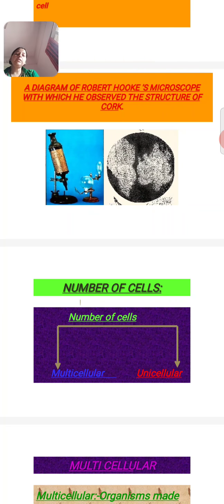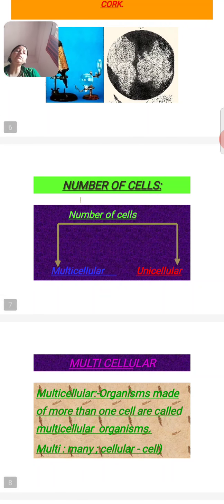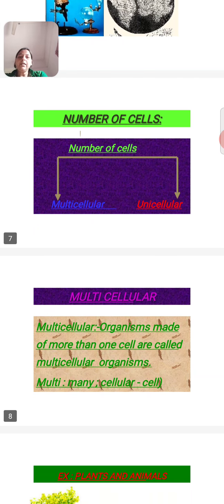There are two images. The first image is Robert Hooke's microscope. And in the next image, there are so many small box-like structures, that means the structure of cork, and these cork structures look just like little rooms. That means cellula means little room. Now in the next slide,